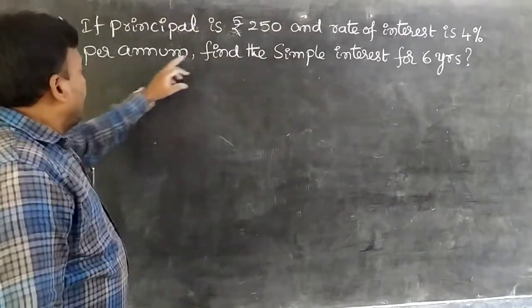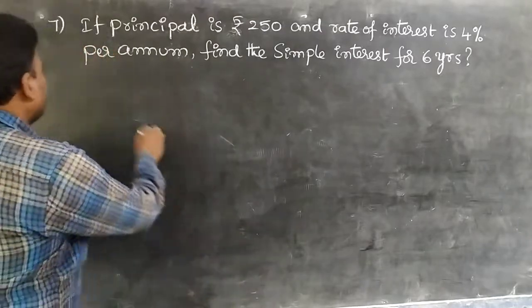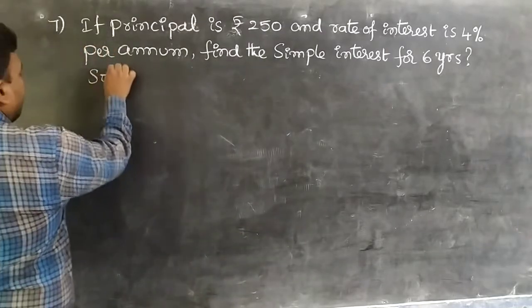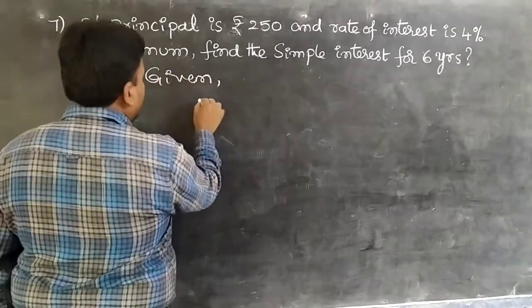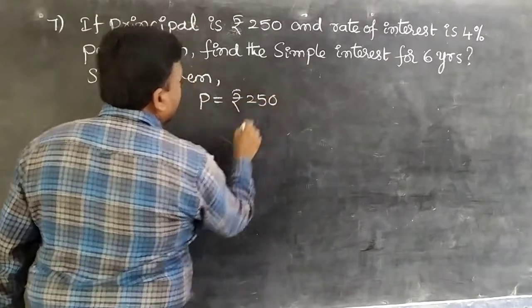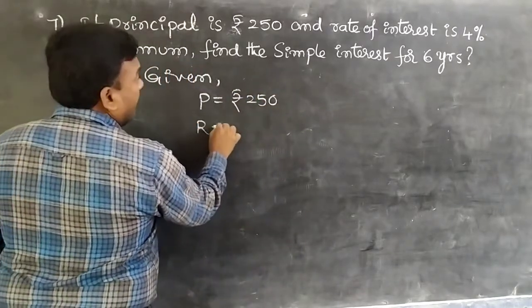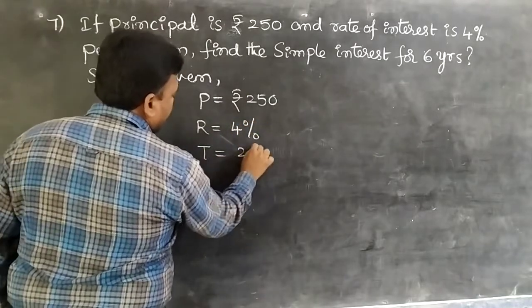And find the simple interest for 2 years. Okay. Observe directly, students. Solution given. So same procedure. P equal to 250 rupees, and also here rate of interest R equal to 4%. Next, time equal to 2 years given.